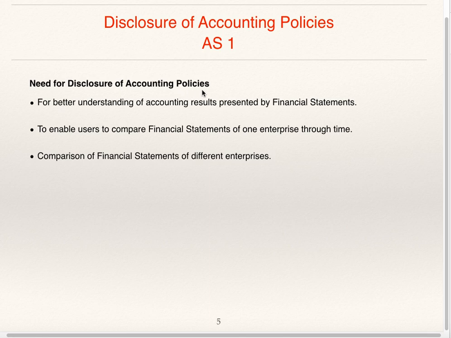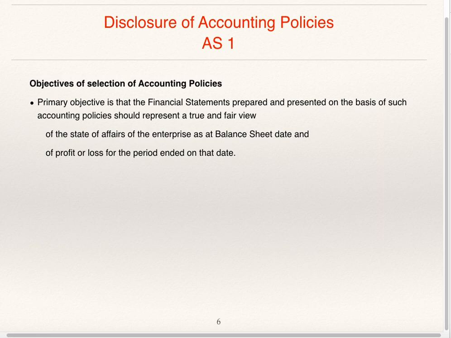Need for disclosure of accounting policies. For better understanding of the accounting results presented by financial statements. Accounting results means profit or loss made by the organization, which is disclosed by the profit and loss account, to enable users to compare financial statements of one enterprise through time. Through time means the financial statement of the current year can be compared with the financial statement of the previous year to find out the trends. Comparison of financial statements of different enterprises.